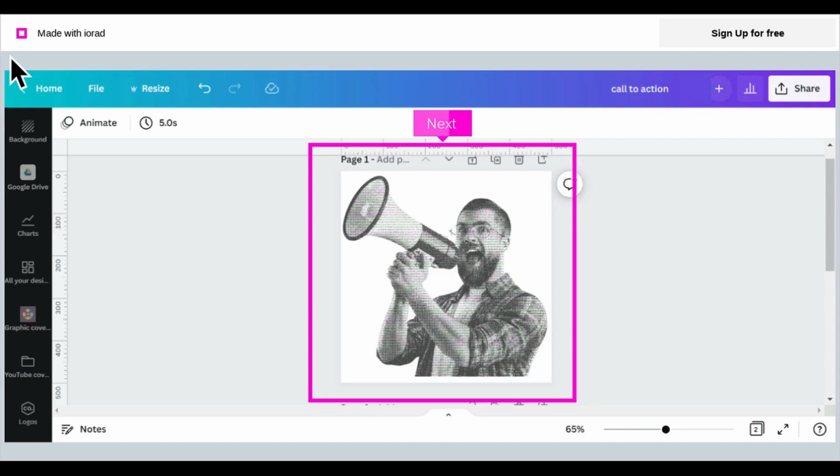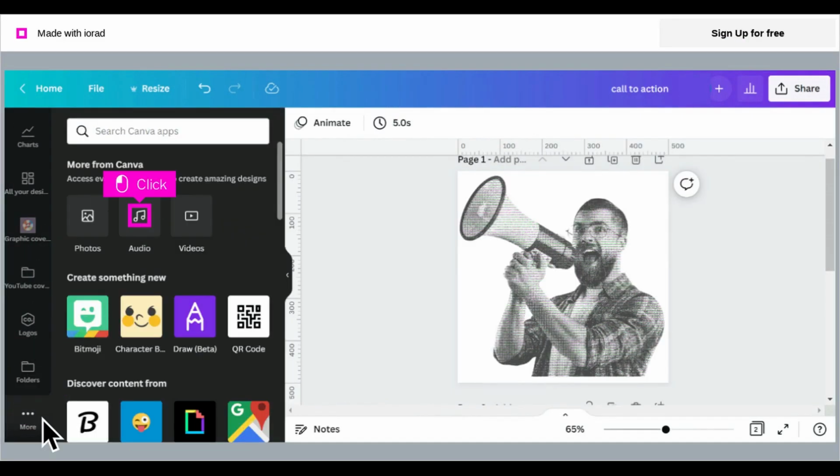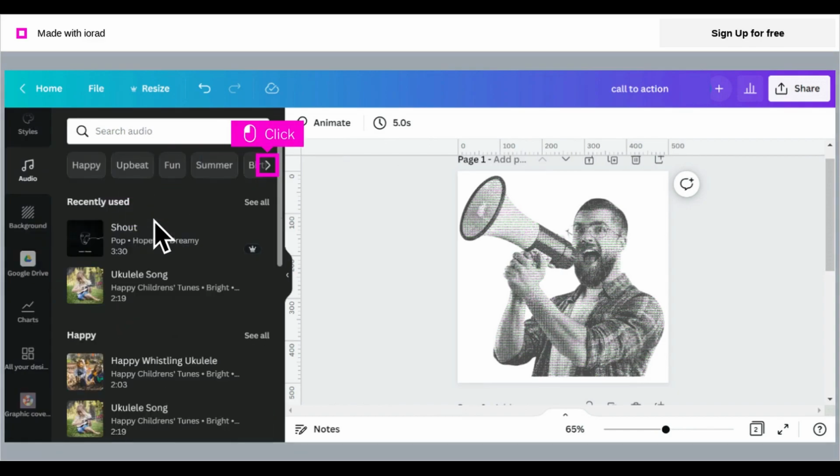The first step is to open the Canva design to which you want to add audio. If you don't see the music icon option in the left menu, scroll down and click the three-dot More menu. Click the audio icon. You can see that the audio icon is now a part of the left-hand menu.